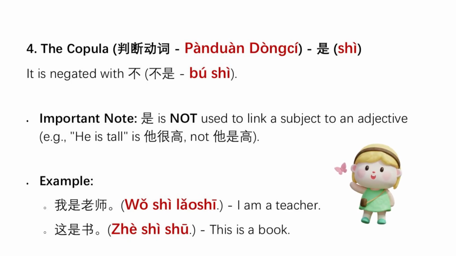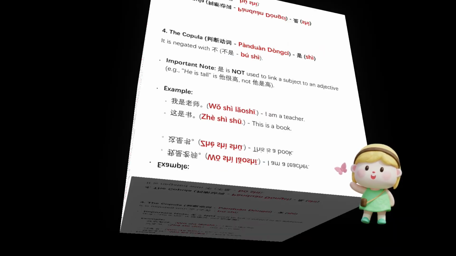The copula 是. This is the verb to be, used to link the subject to a noun or noun phrase that identifies or describes it. It's used for equivalence and identification. It's negated with 不,不是. Examples: 我是老师,我不是老师,这是书,这不是书.